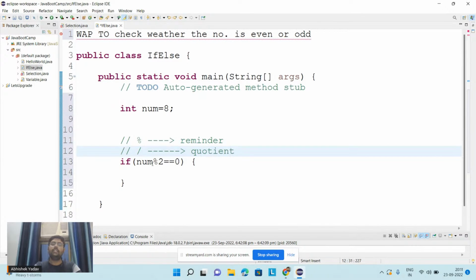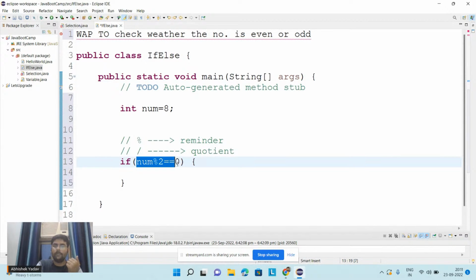Okay, so here you guys know that if any number is divisible by 2, then we get the remainder as 0. Okay, so here the double equal to operator is my relational operator. Here it is used to check the equality. Okay, if the left hand side part is equal to the right hand side part, that means I will get true as the output. If the left hand side part is not equal to the right hand side part, then I will get false as the output. Okay, so here I am saying num mod 2 is equal to 0.